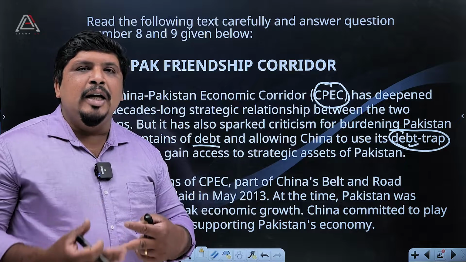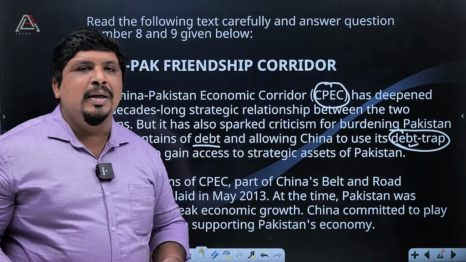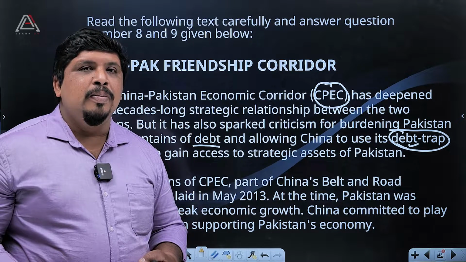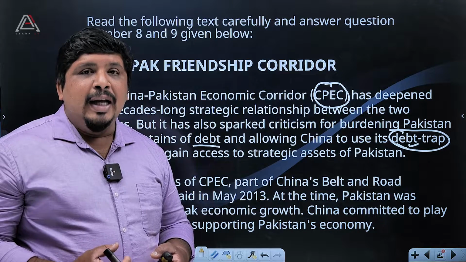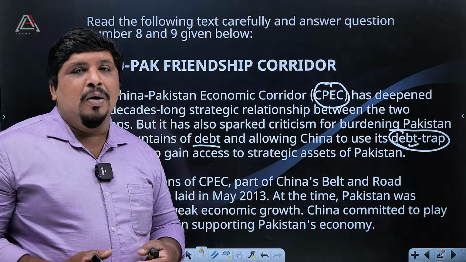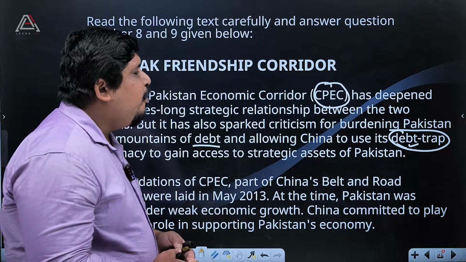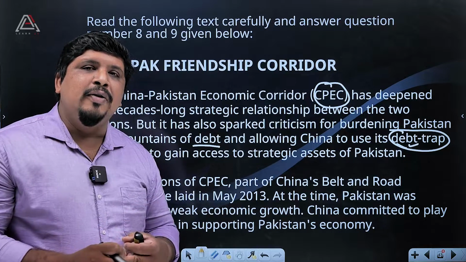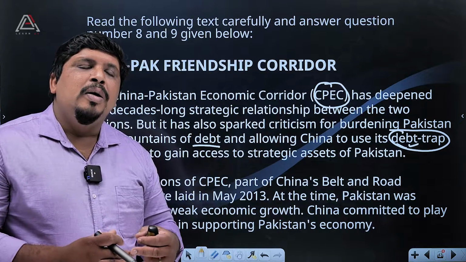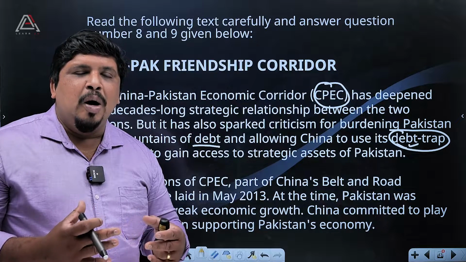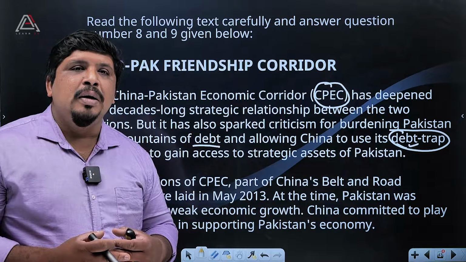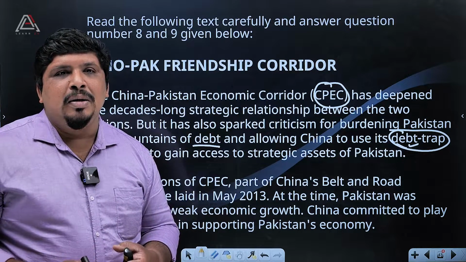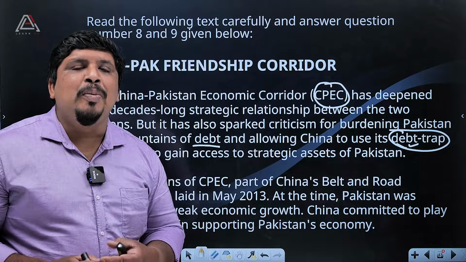First of all, China is giving that much, for example, we can say 5,000 crores to Pakistan. Pakistan is receiving that 5,000 crores. Before receiving that, they have to take care of whether they can repay that loan or not. Once they are in a debt trap, the Chinese government orders Pakistan, you have to act in these kinds of ways. You have to support us, there is a problem between India and China. You are aware of that. So they are compelling Pakistan to support the Chinese government on this issue. So that is actually a problem for India.